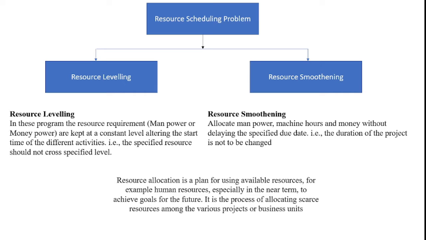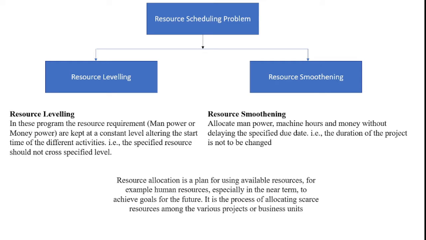Resource allocation is a plan for using available resources, for example, human resources, especially in the near term, to achieve goals for the future. It is the process of allocating scarce resources among the various projects or business units, which is meant by resource allocation.